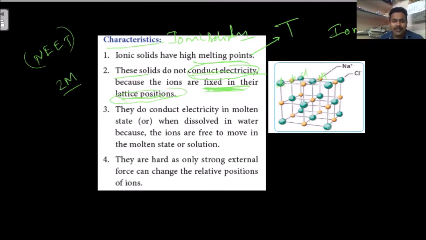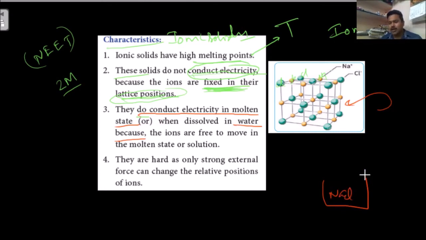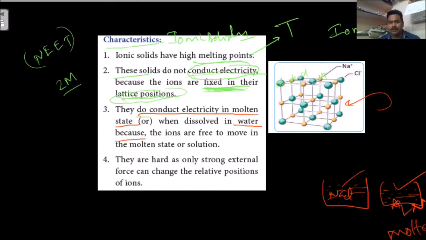They do conduct, this is different. They conduct electricity in the molten state, or in aqueous solution, in water. Whenever you add water to NaCl, which as a solid is not conducting, it dissolves and an NaCl solution forms. It can conduct electricity, but solid NaCl alone cannot conduct. Aqueous NaCl, or molten form, can conduct electricity.